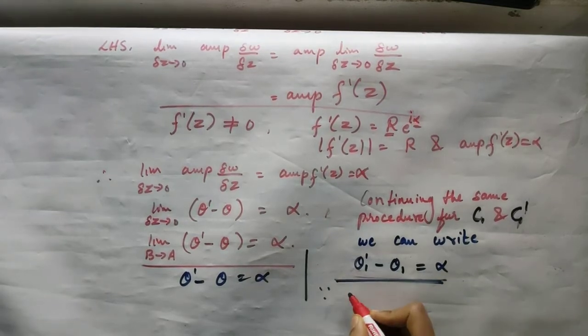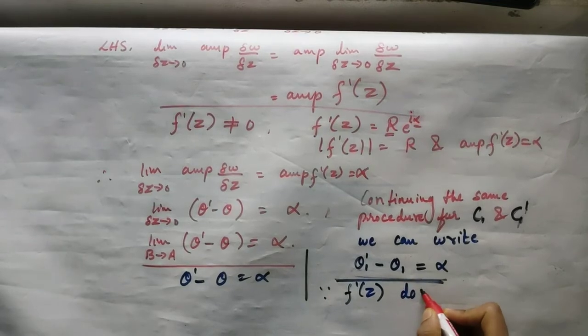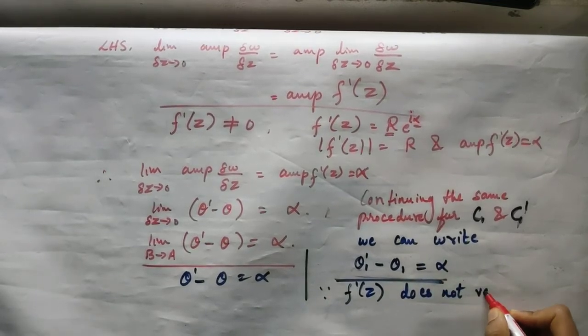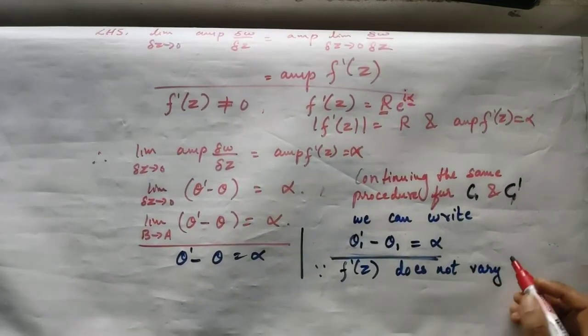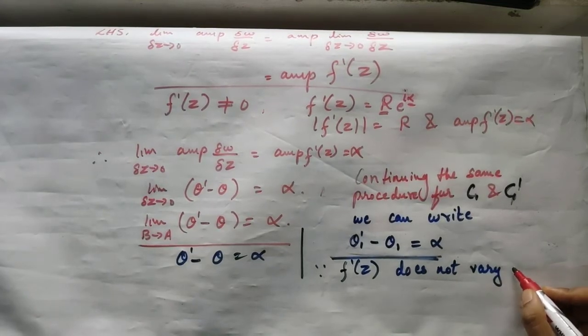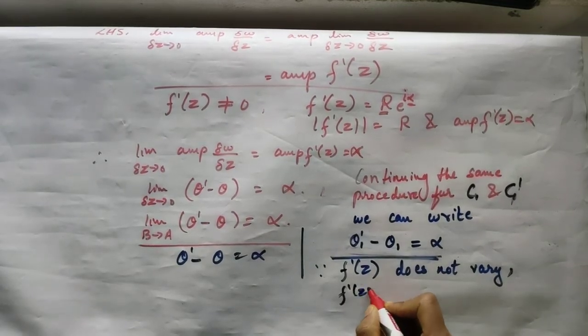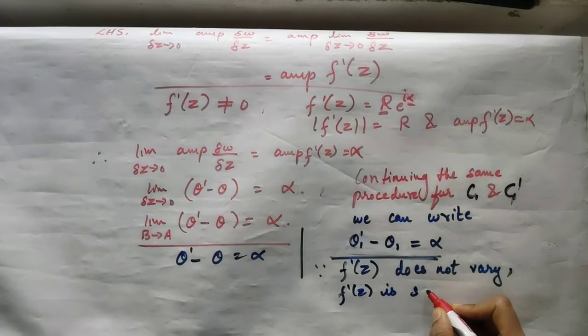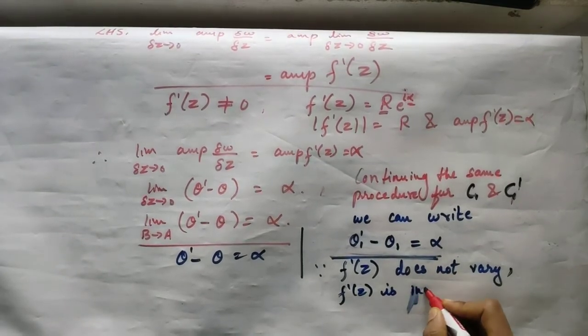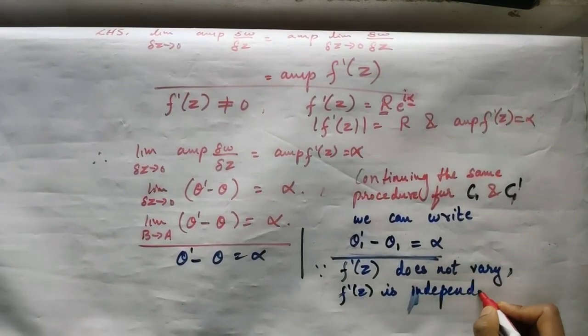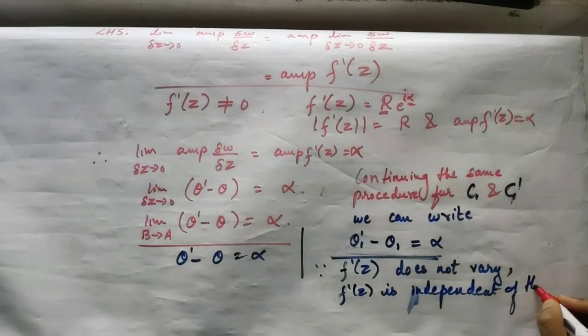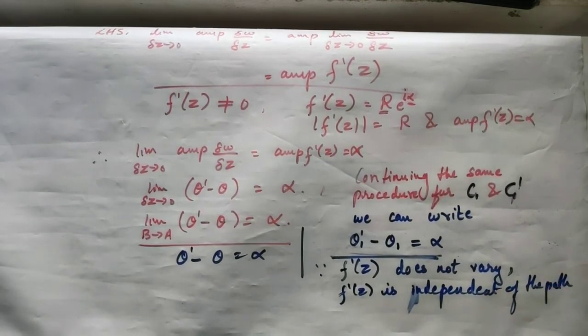Since f dash of z does not vary, f dash of z is independent of the path, and it will not vary at all.